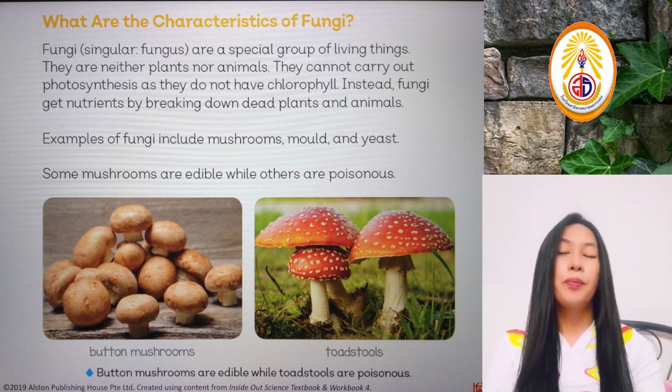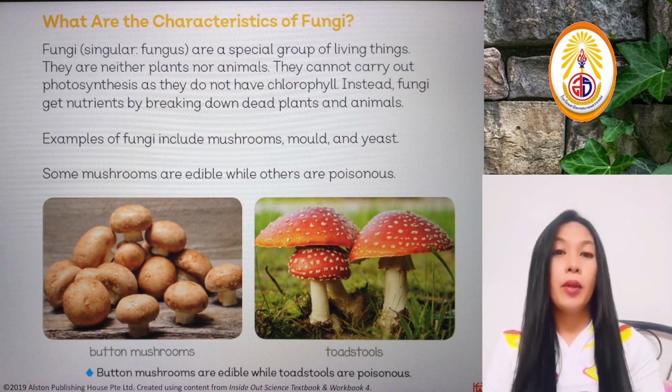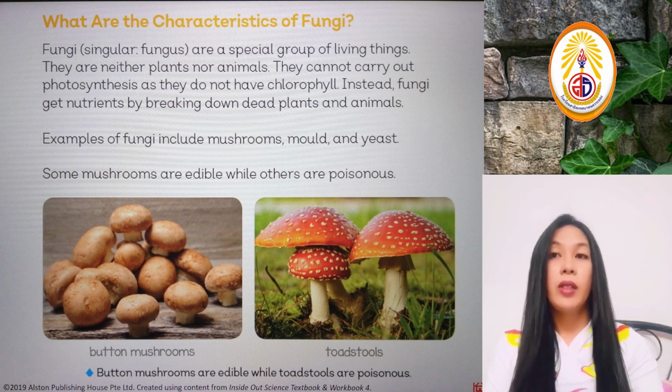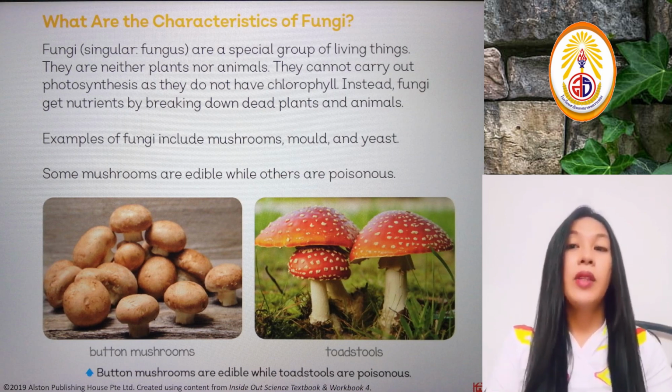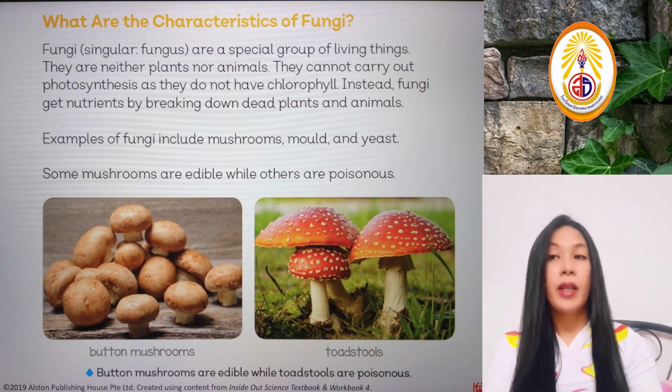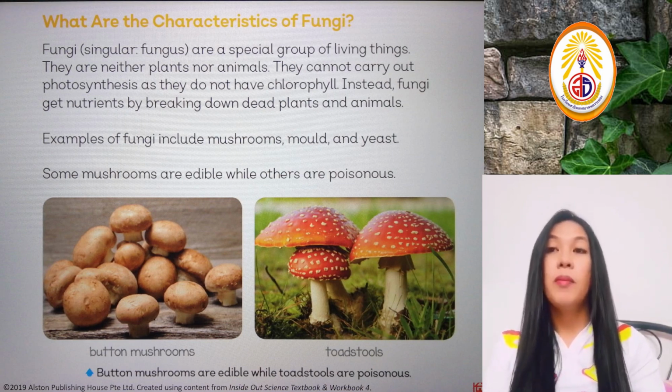For example, one example of a fungi is a mushroom, which grows on dead plants or dead trees in the forest, or on dead animals or feces of animals. So they break down dead organisms and get the nutrients from that. So that is how these living things survive, particularly the fungi. So examples of fungi include mushrooms, molds, and yeasts.